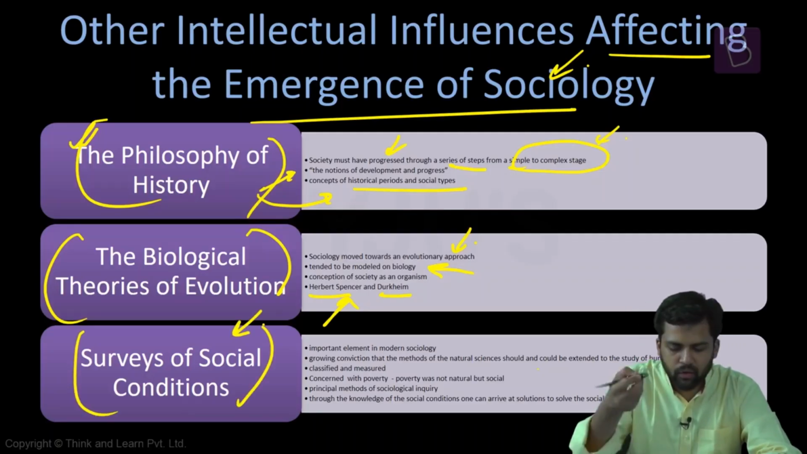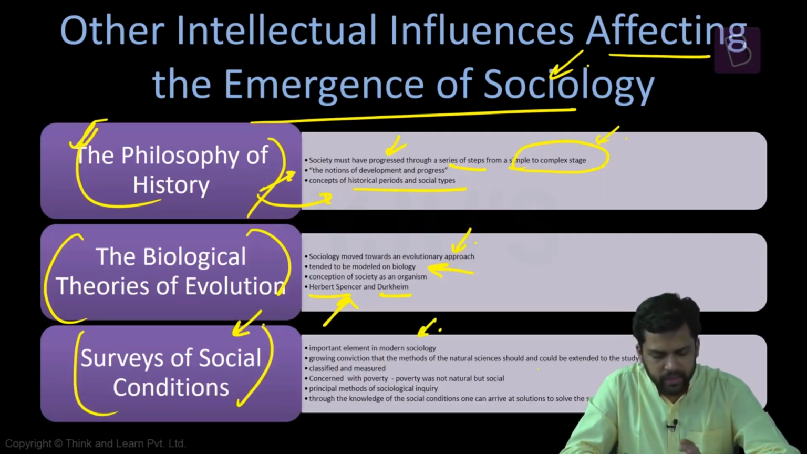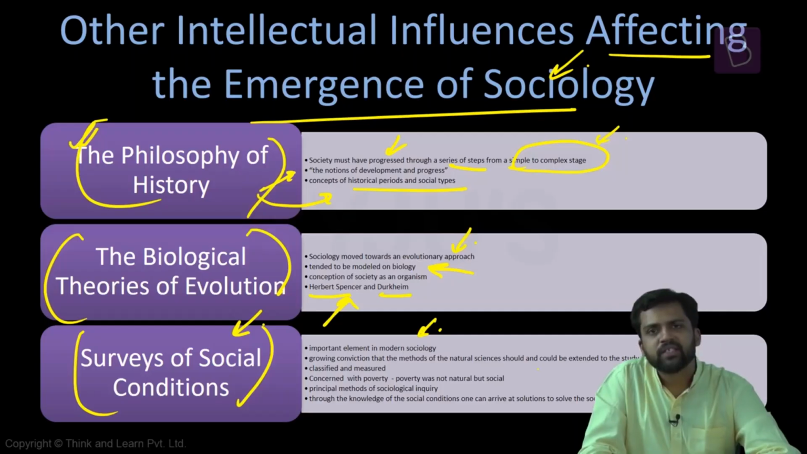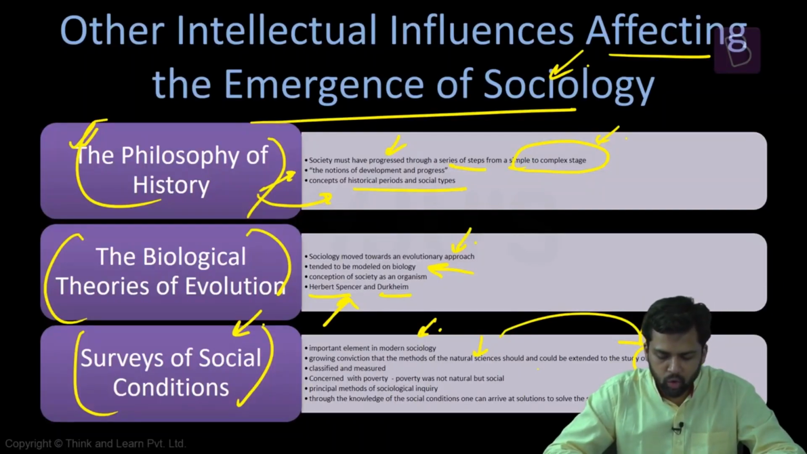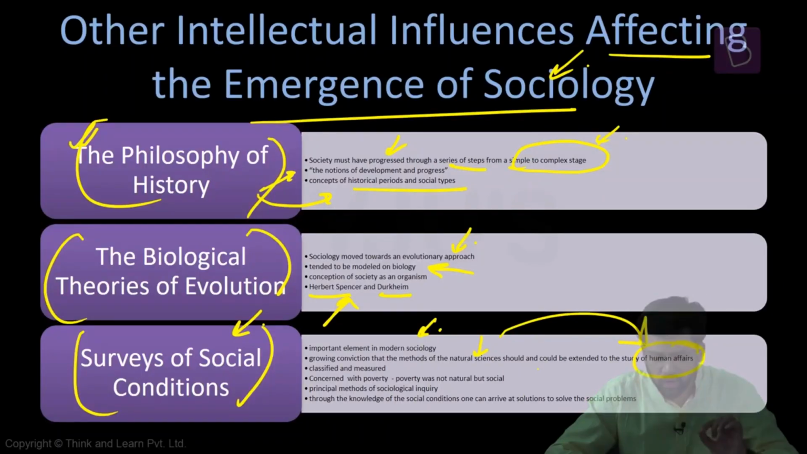Another intellectual influence was the survey of social conditions, one very important part of modern sociology. Now, this is significant because of two reasons. There was a growing conviction that methods in natural science can be directly applied to study human affairs. Just like in physics, you observe something from outside, carry out different experiments, make your own laws from that, and use those laws to predict and control things. So there was a growing conviction that society can also be treated in the same manner, and we can create a science of society which is very much like the natural sciences. So one assumption was this.